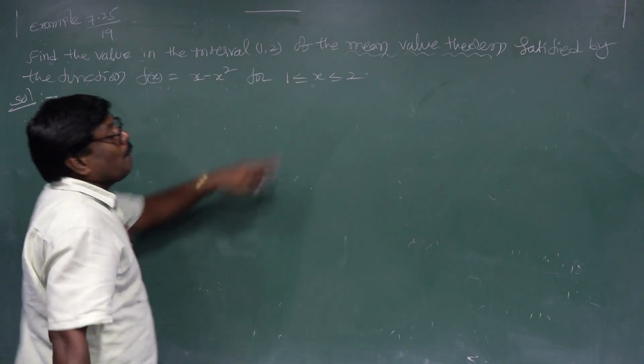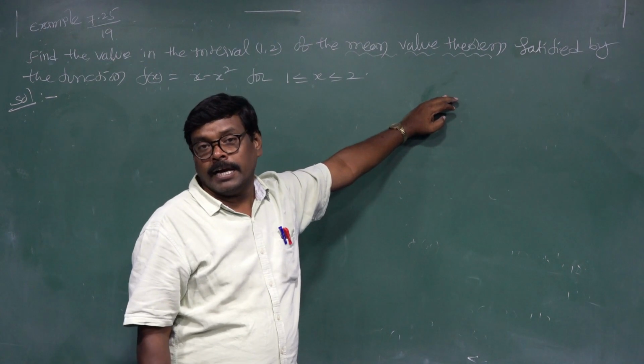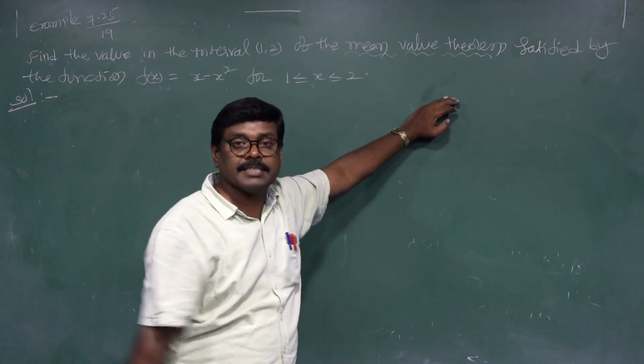Now, the mean value theorem means Lagrange's mean value theorem, with its three conditions satisfied.